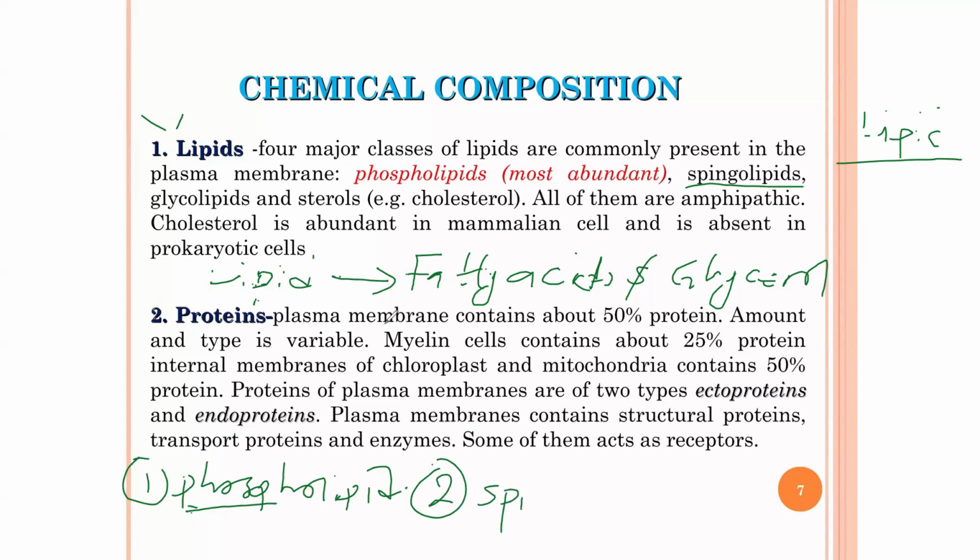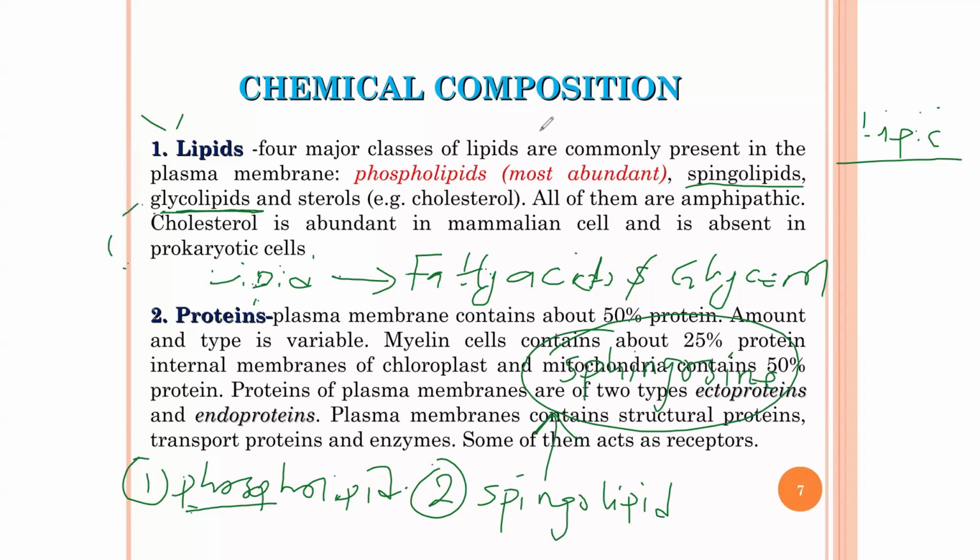That is why it's called sphingolipid. There is a sugar attached to it, and the name of the sugar is called sphingosine. That is the name of the sugar. It's called sphingosine. And then we have glycolipids.